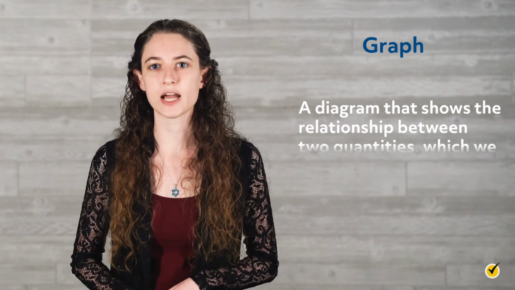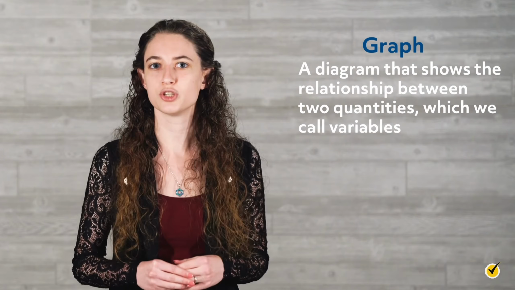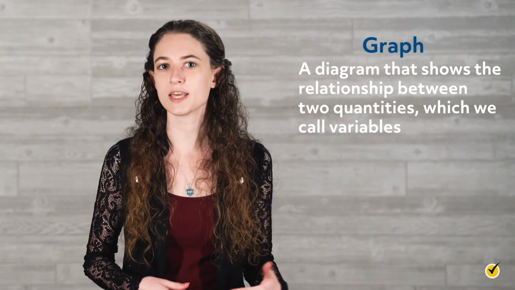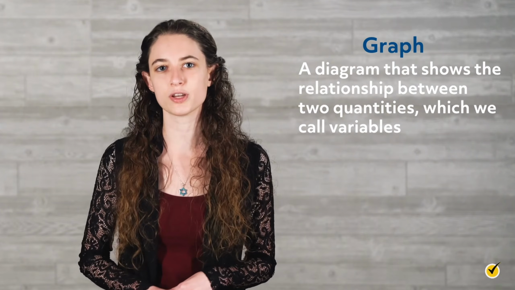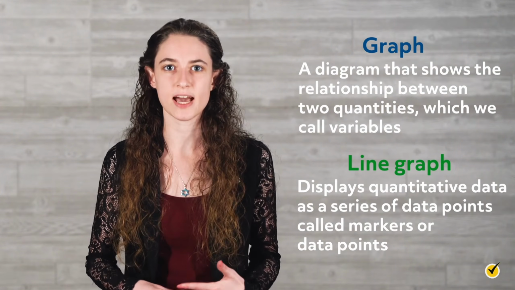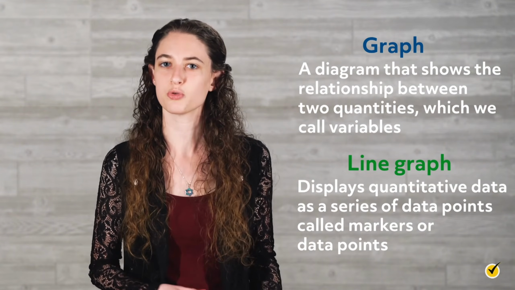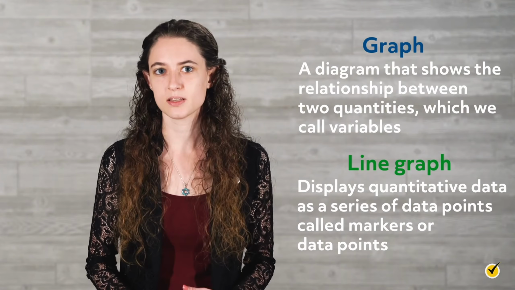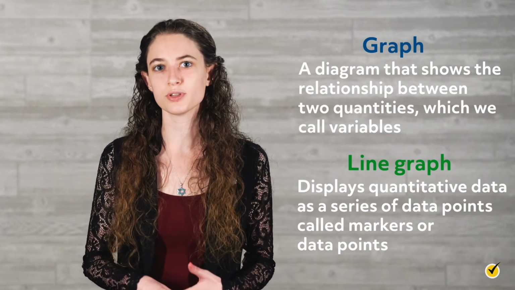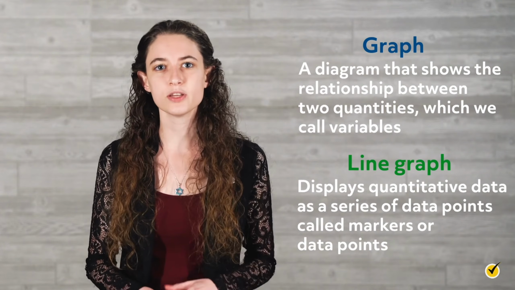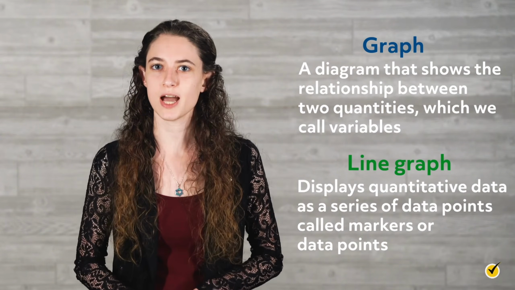First, a graph is a diagram that shows the relationship between two quantities, which we call variables. These variables are measured along the x-axis and y-axis on a coordinate plane. A line graph is a type of graph that displays quantitative data as a series of points called markers, or data points. These data points are connected by straight line segments. The connected data points show the relationship between two variables. A line graph is typically used to show information that changes over time.